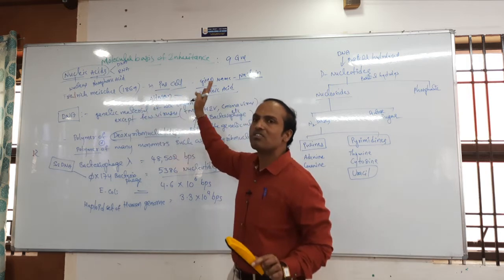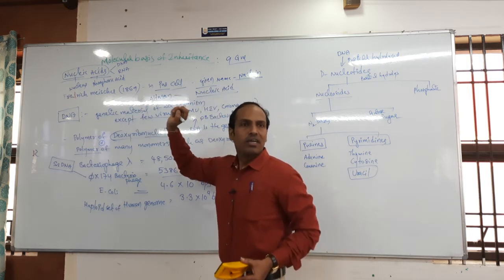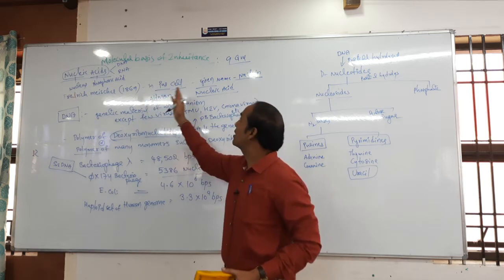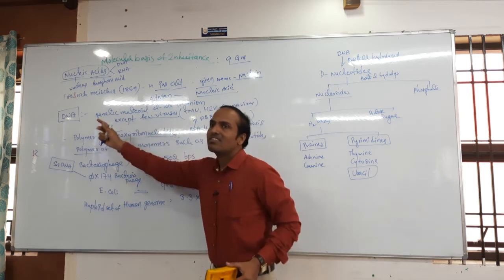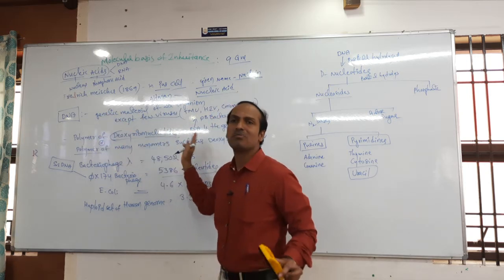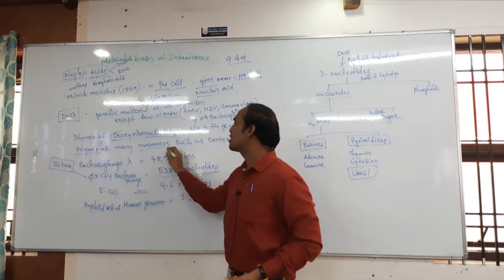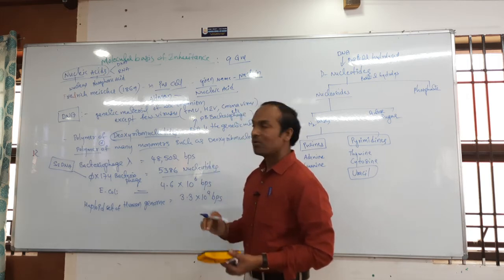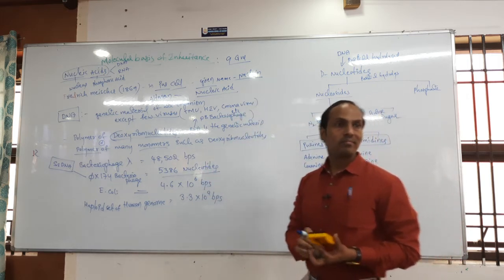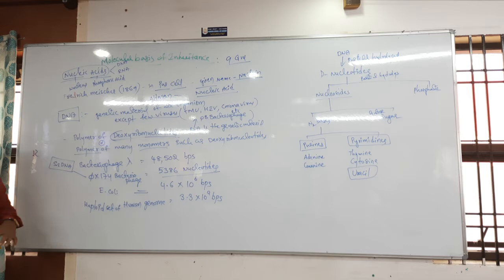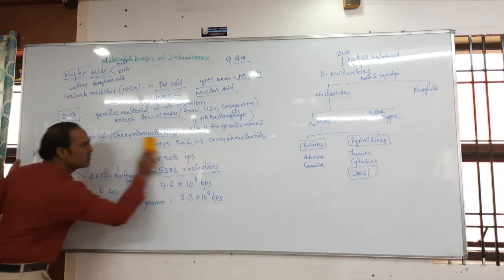Friedrich Miescher first discovered the nucleic acid in the year 1869. You should remember the year also, and he gave the name nuclein. Next, what is DNA? It is a polymer of deoxyribonucleotides, consisting of many monomers. What is the name of the monomers? Deoxyribonucleotides. Then we can go for the discussion of nitrogenous bases. Okay? Do you want me to repeat again? No. Okay. I will only repeat the important concepts.